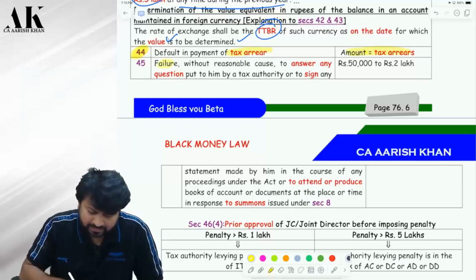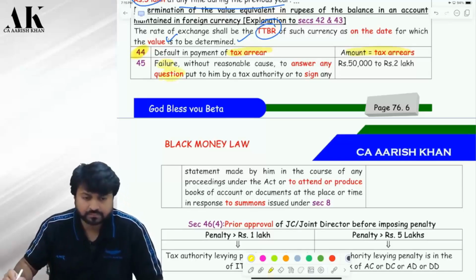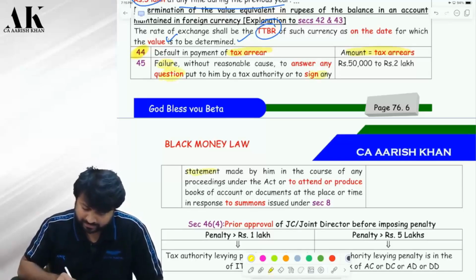If you fail to answer any question, or sign any statement, attend or produce any books of accounts or documents in response to a summon.